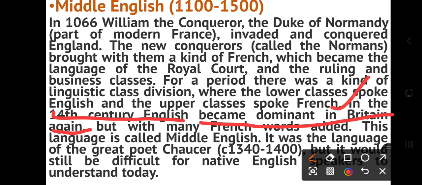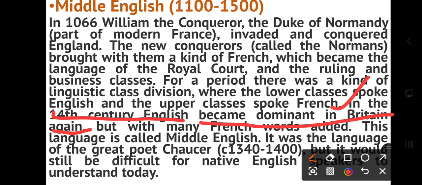For example, right now this time is a global village, and mobile is in our hand, and we listen to many things on a daily basis. That's why, knowingly or unknowingly, we speak many words. A word might be French or German or Spanish, so we adopt it, and in our tongue that word fits, and then it becomes common. So the more exposure, the more expansion of any language.